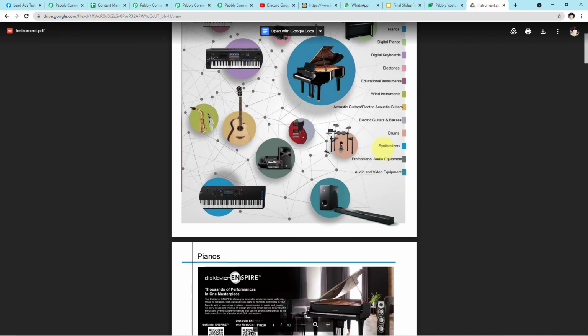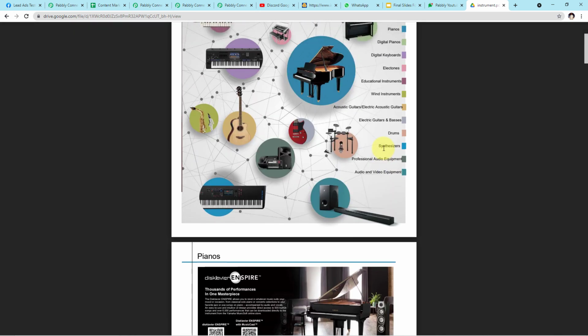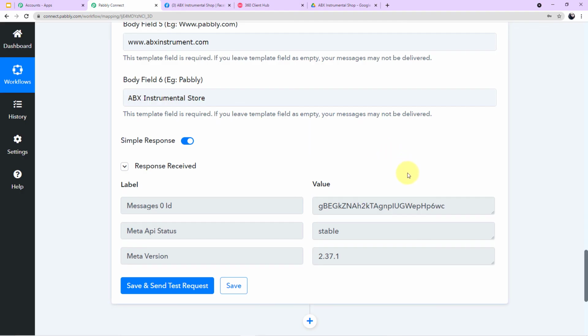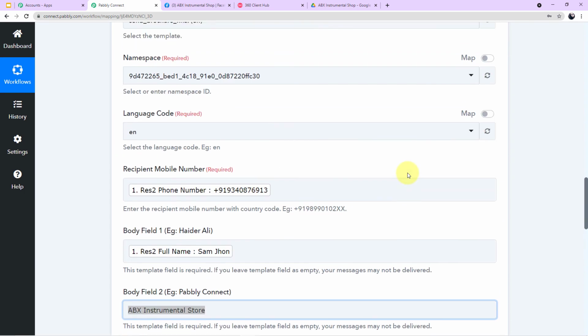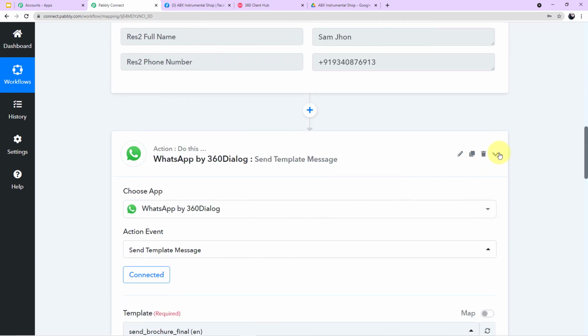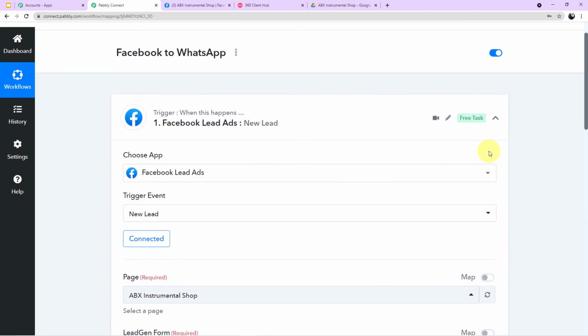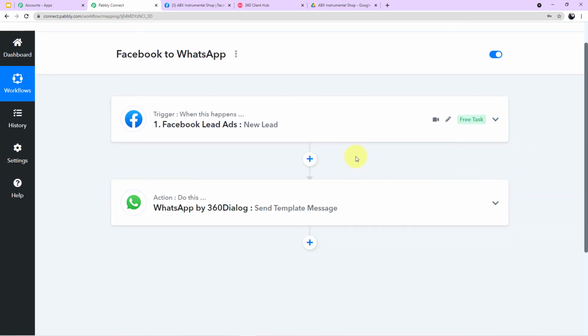Now let's go back to our Pabbly Connect account. Okay, and let me tell you one more time what we have done. First, we have integrated Facebook lead ads with Pabbly Connect and I have shown it to you how the customers will see the form. Now, after the customer will fill up the form, the responses will be captured here. Okay, and we will integrate 360 dialog in our next step to send the messages to our customer on WhatsApp. And I have shown you how the fields will be filled.